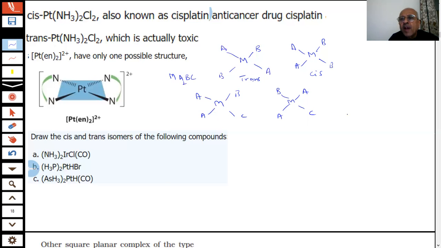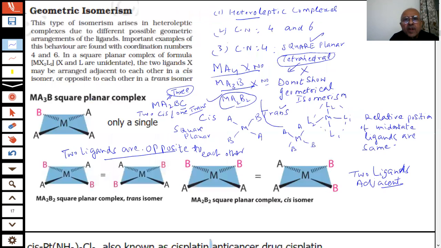If I have M, A, B, X, L, all the four are different. This is also two. Then why can't I make more than two here? Yes, sir, only two. I have only two, one cis and one trans.